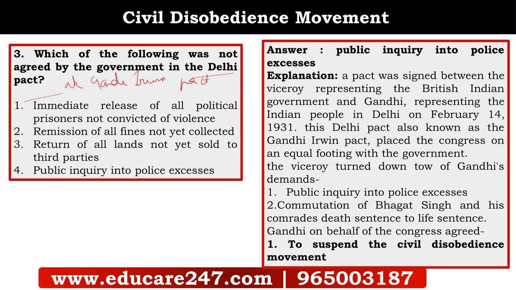So let us see. Immediate release of all political prisoners not convicted of violence, remission of all fines not yet collected, return of all lands not yet sold to third parties, public inquiry into police excesses. At the Gandhi-Irwin Pact, the government agreed to immediately release all these, remission of all fines not yet collected, and return of all lands not yet sold to third parties.